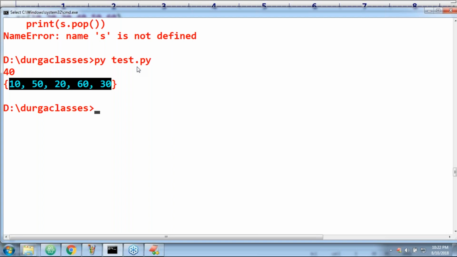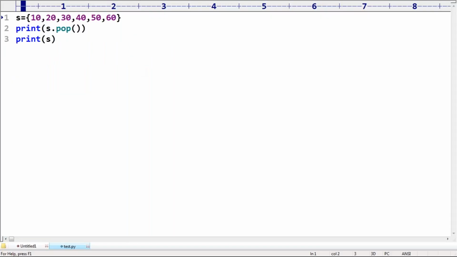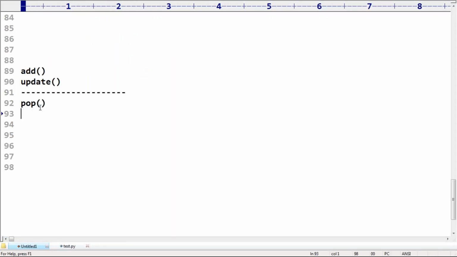Then you can happily use pop, where it doesn't matter which element is removed. Sir, I want to offer a service to one person. Which person? Randomly I will pick one person, provide service, gone. After 10 minutes I will pick another random person, provide service, gone. Then the third person. If you want to pick randomly, and which element is removed is something we don't know, then we can go for the pop method.